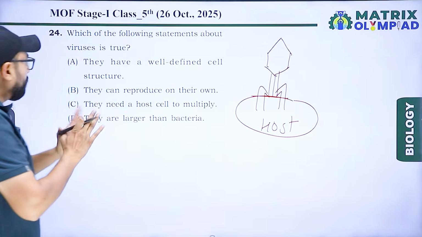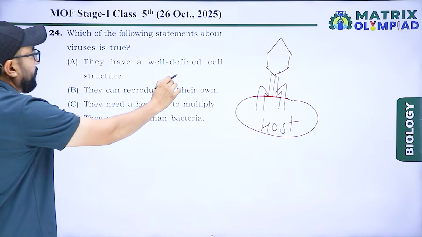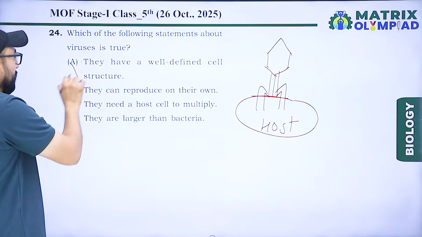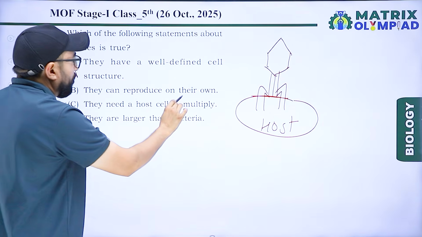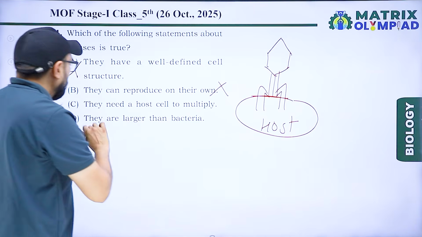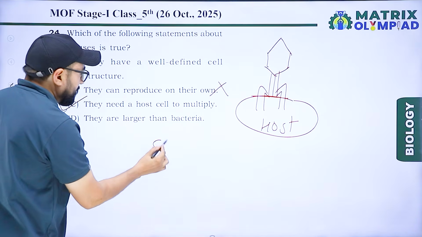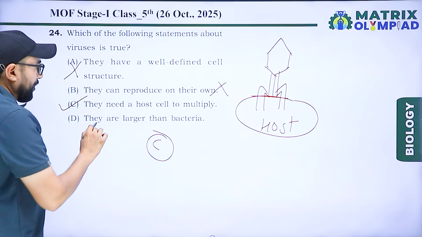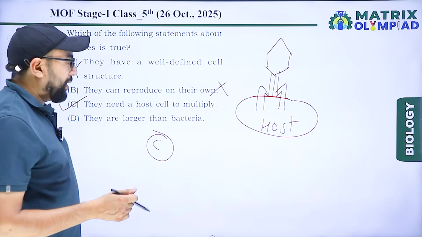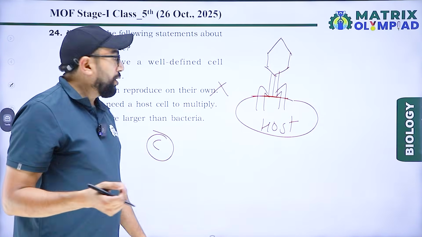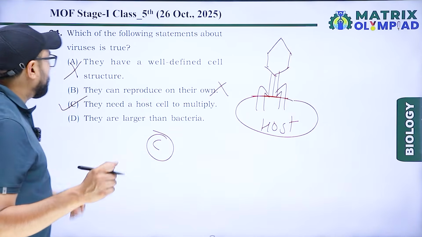So, according to the options, do they have a well-defined cell structure? No. Can they reproduce on their own? No. Do they need a host cell to multiply? Right. Option C is correct. Are they larger than bacteria? No. So, option C is correct for this question.